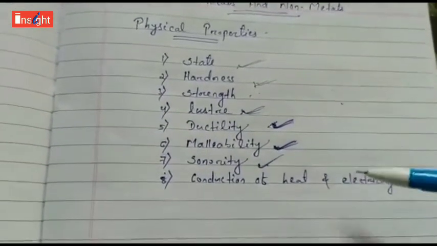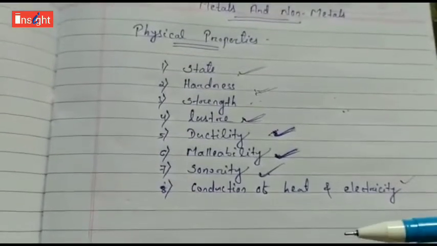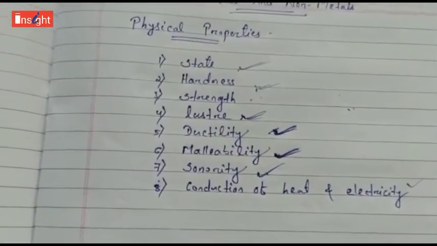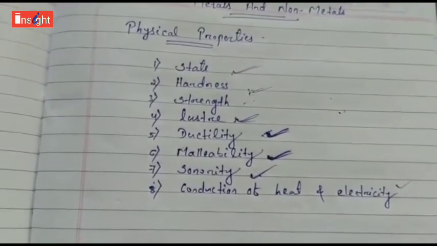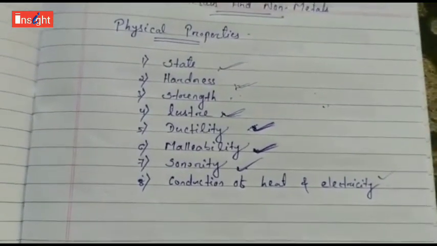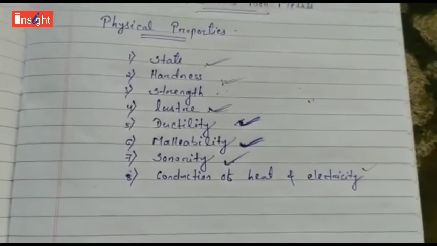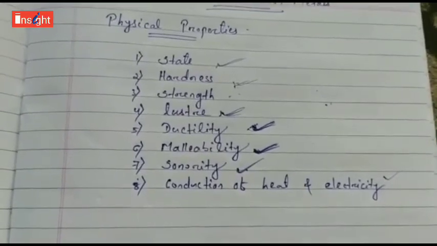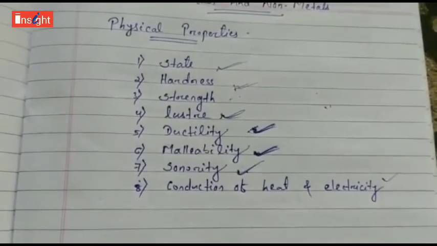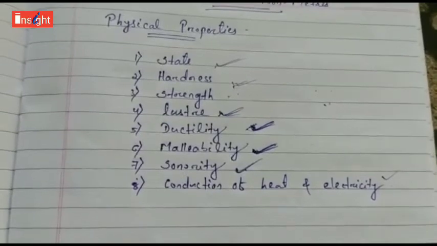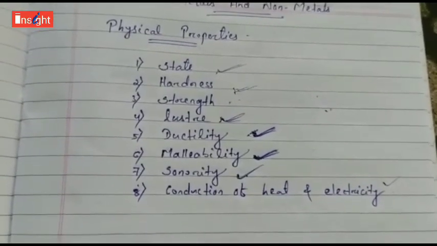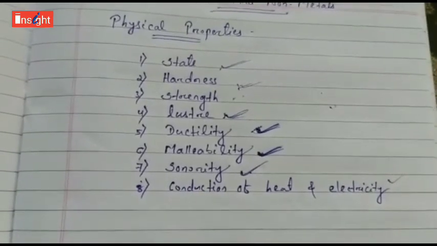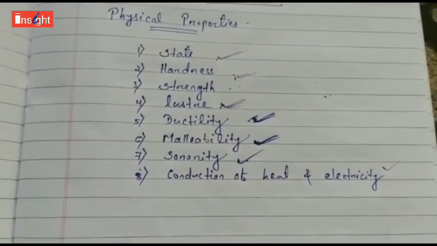We can't rely on physical properties only, because there are many exceptions. Bromine is the only liquid non-metal at room temperature. Iodine is a non-metal but it is lustrous. Carbon is a non-metal that exists in different forms, and each form is called an allotrope. Diamond is an allotrope of carbon, a non-metal, and it is known as the hardest natural substance. Graphite is also an allotrope of carbon, and it is a non-metal, but it is a good conductor of electricity.